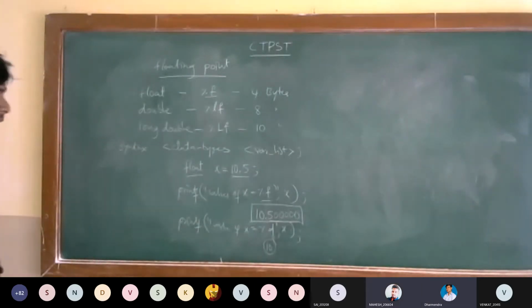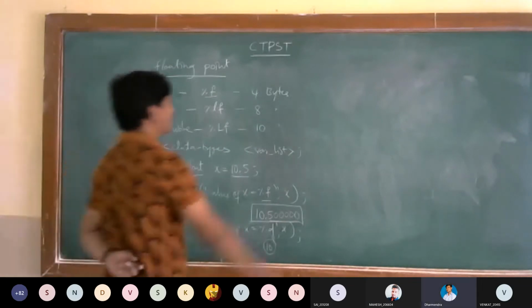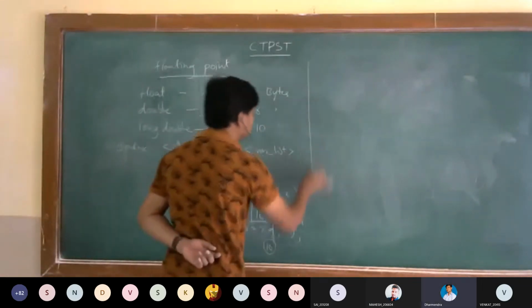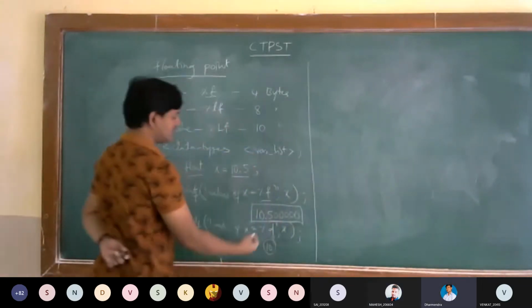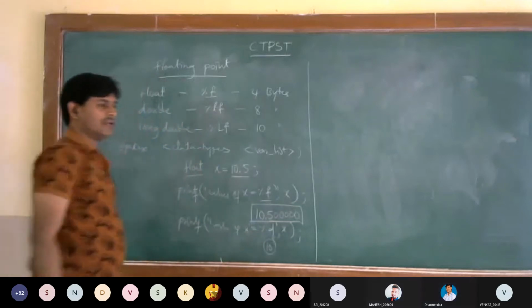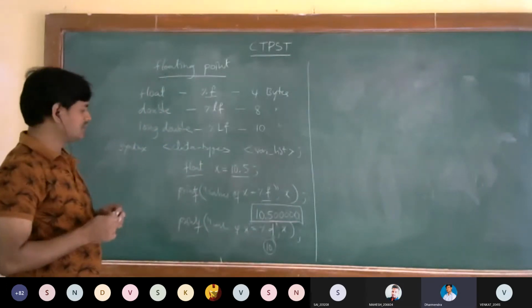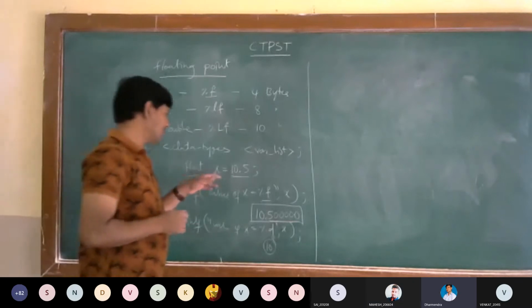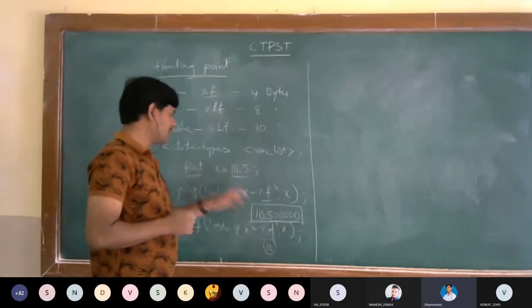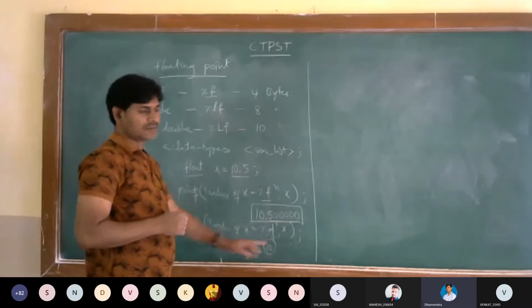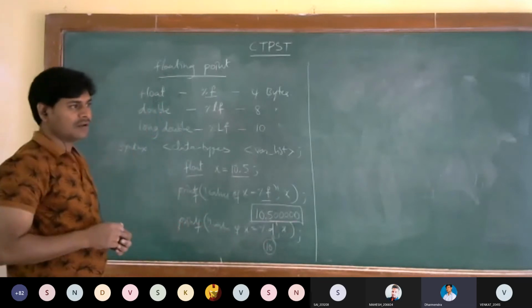But some strict compilers won't allow it, and sometimes this will generate an error because we have taken a floating point value and are representing it as an integer.